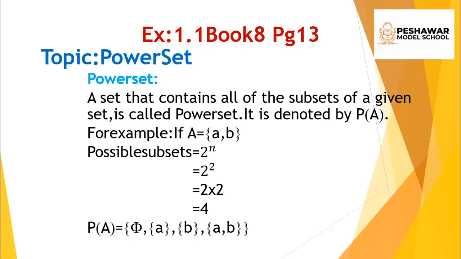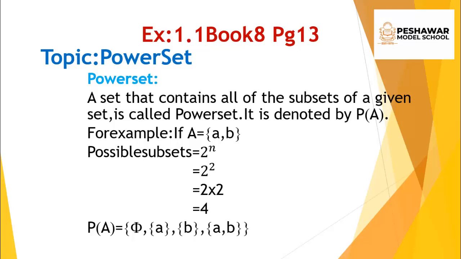You have to make 4 possible subsets. The first subset is the empty set, because the empty set is a subset of every set. Then we separate them one by one: set A, then set B, and then we combine the set, that is AB. Whenever you have made the 4 possible subsets, you put all these subsets into one set, into one pair of braces. That is known as the power set. Power set means a set that contains all of the subsets.